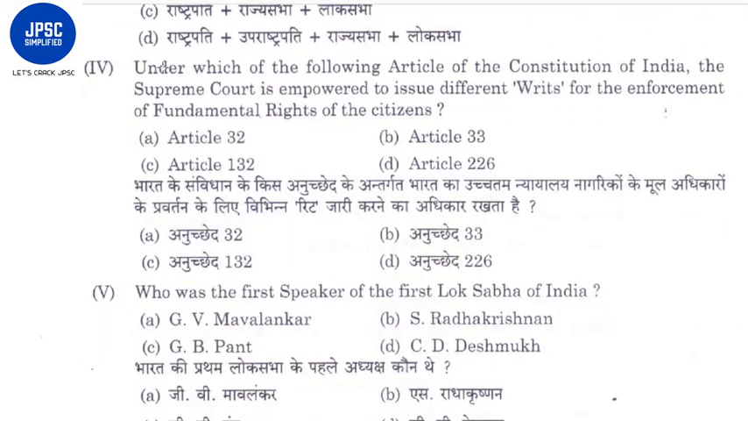Now here, under which of the following articles of the Constitution of India is the Supreme Court empowered to issue different writs for the enforcement of fundamental rights of citizens? See, the writ power of the Supreme Court is asked. So we know that it is Article 32. Article 32 gives the Supreme Court the power to issue writs, and Article 226 gives the High Court the power to issue different types of writs. So in the comment section, you write whose writ powers are broader, the Supreme Court's or the High Courts'.